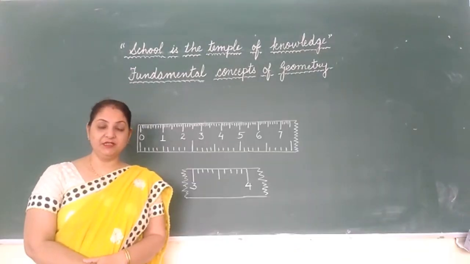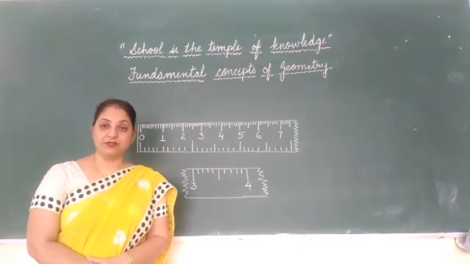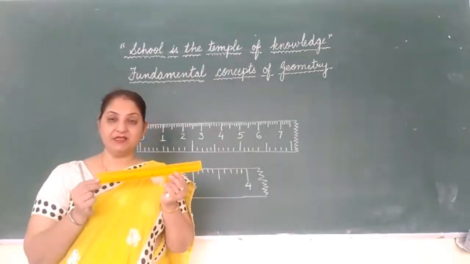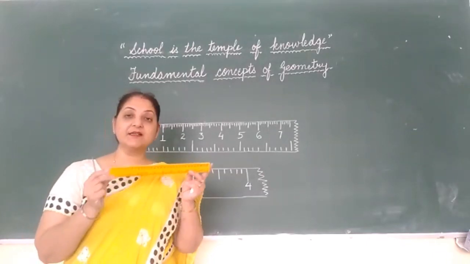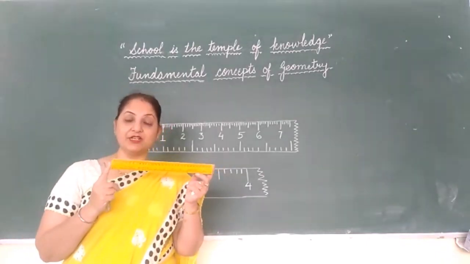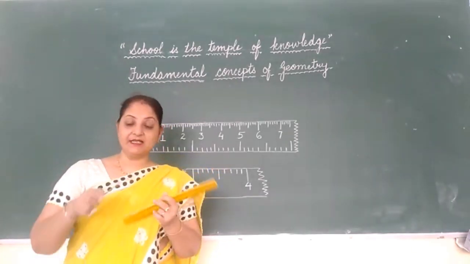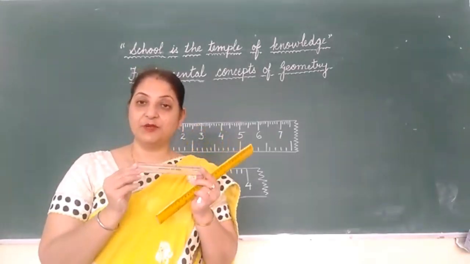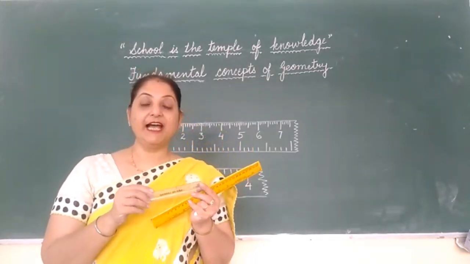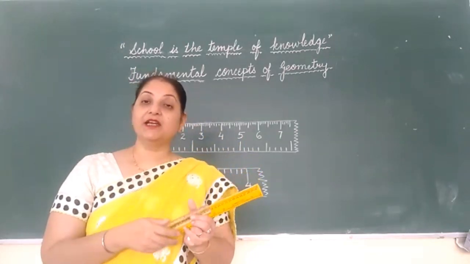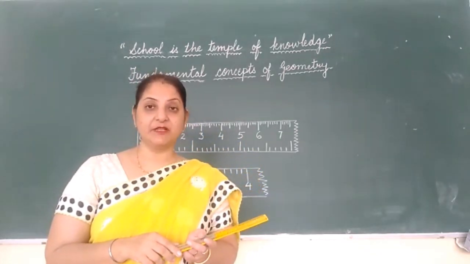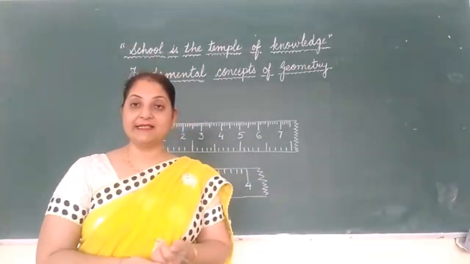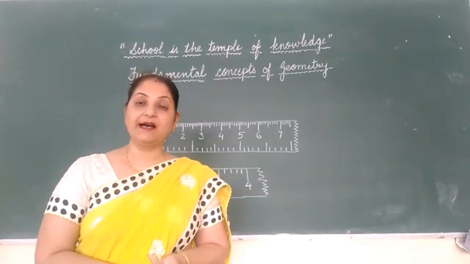Children, just now we have learned that a line segment can be measured. The instrument which we use to measure a line segment is a scale. This is a big scale, so we can measure up to 30 centimeters. Whereas this is the small one, so we can measure up to 15 centimeters with this scale. In labs, we have even bigger scales. So let us learn how to measure the length of a line segment or how to draw a line segment